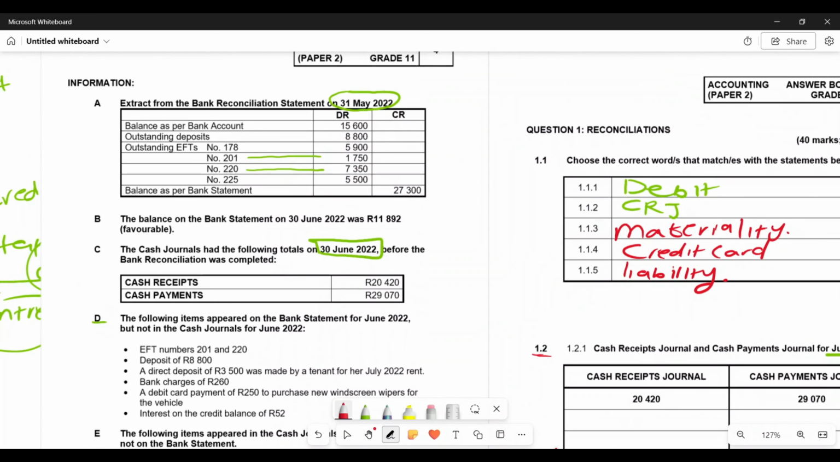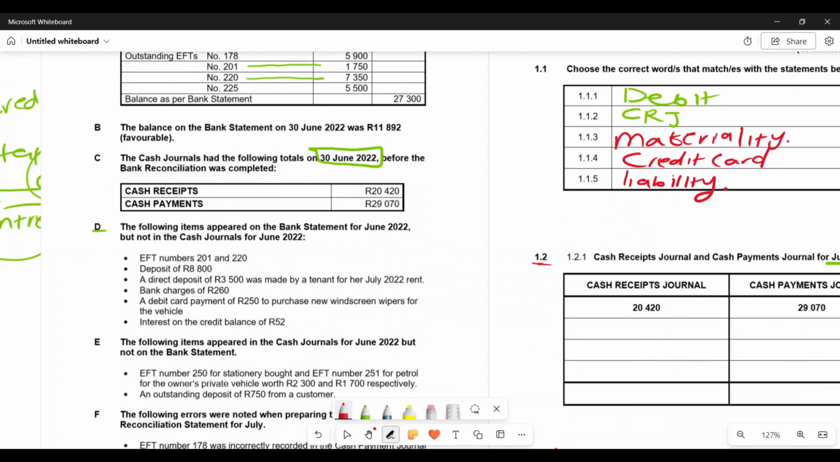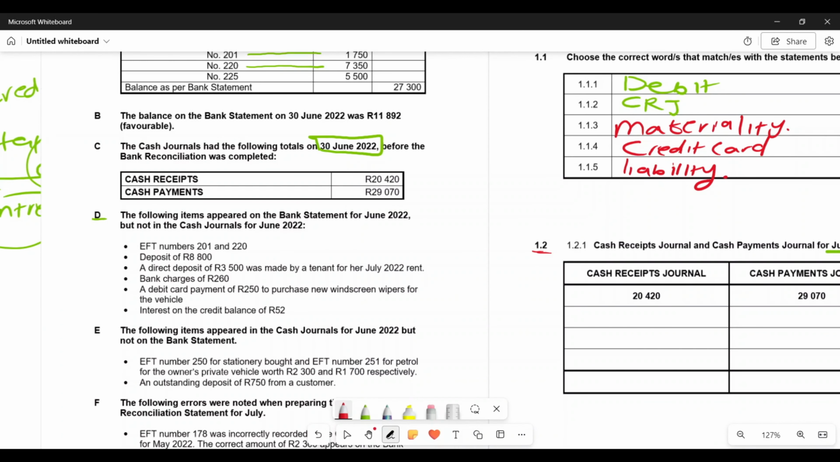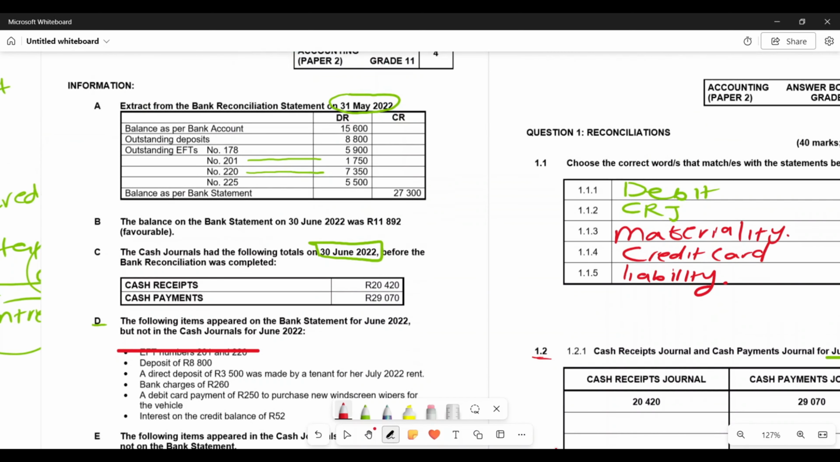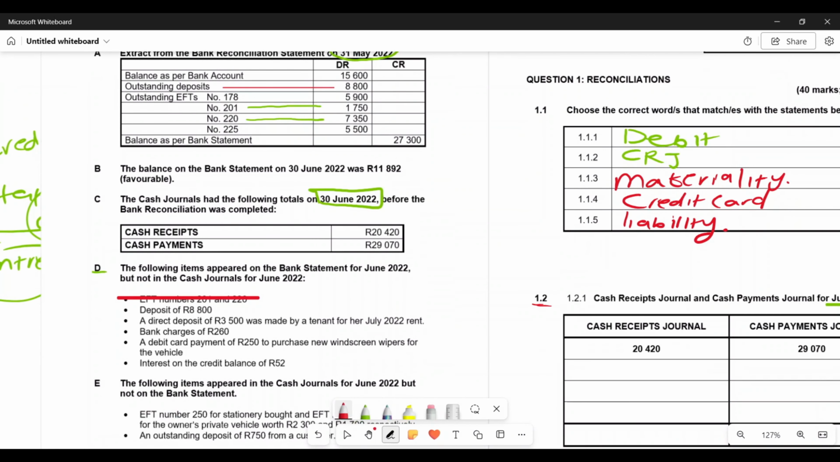Now, these outstanding EFTs we are given, they are for May, right? So we're not going to recognize them because we already recognized them in the month of May. So now let me look into the next transaction. A deposit of 8.8. As I've said, because this is for last month, we're not going to recognize it. This is an outstanding deposit for last month, so we're also not going to recognize it, right? We're interested in outstanding deposits and outstanding EFTs for the month of June.